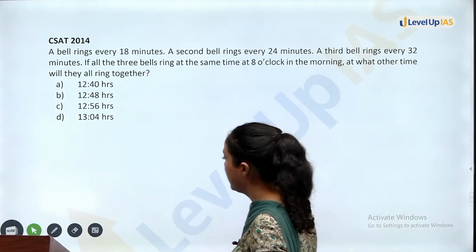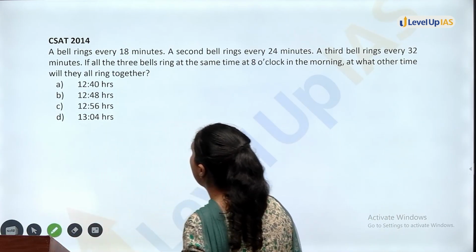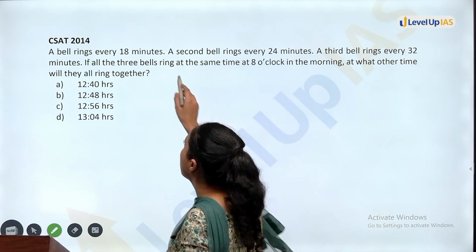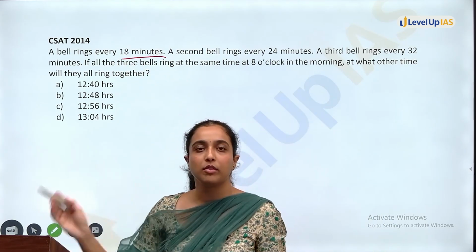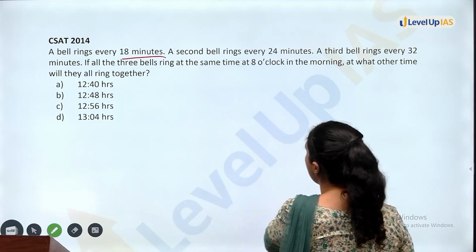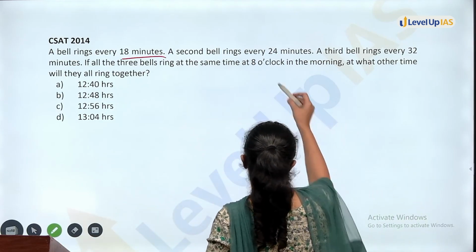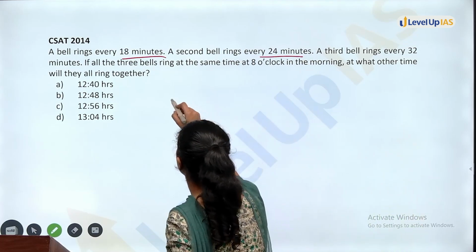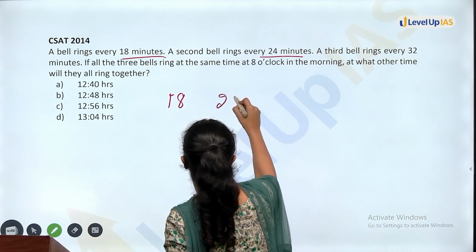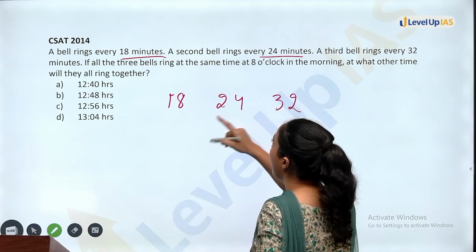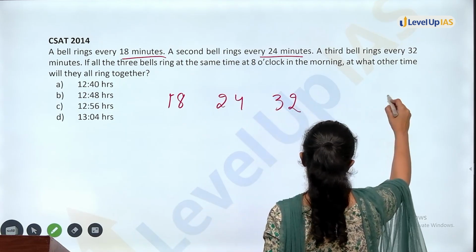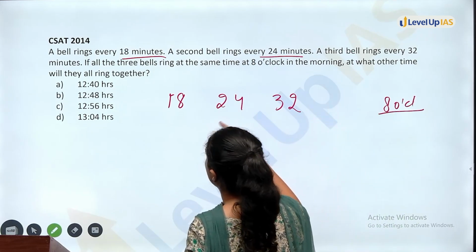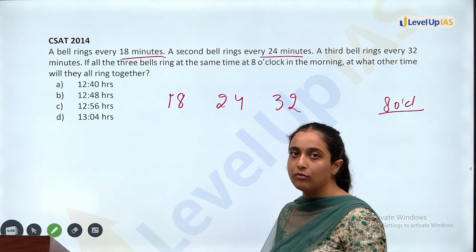Now, last question of this topic. TSAT 2014, a bell rings every 18 minutes. Again, see, the same question of LCM is repeating again and again. A bell rings every 18 minutes, second bell rings every 24 minutes, third bell rings after every 32 minutes. So 18, 24, 32. If all three bells ring together at 8 o'clock, at what other time will they all ring together next?